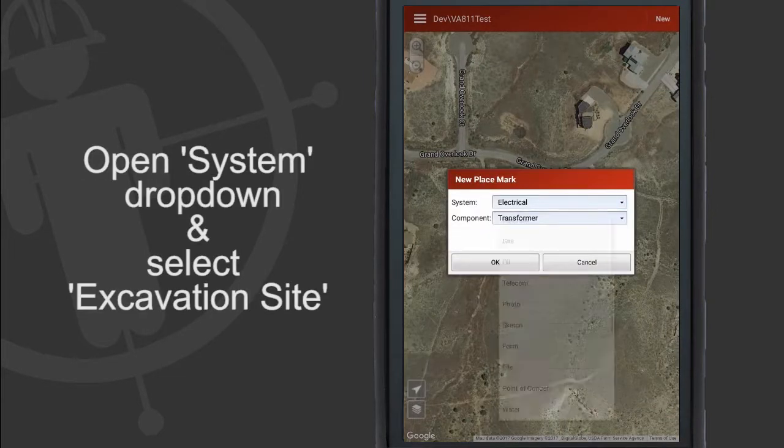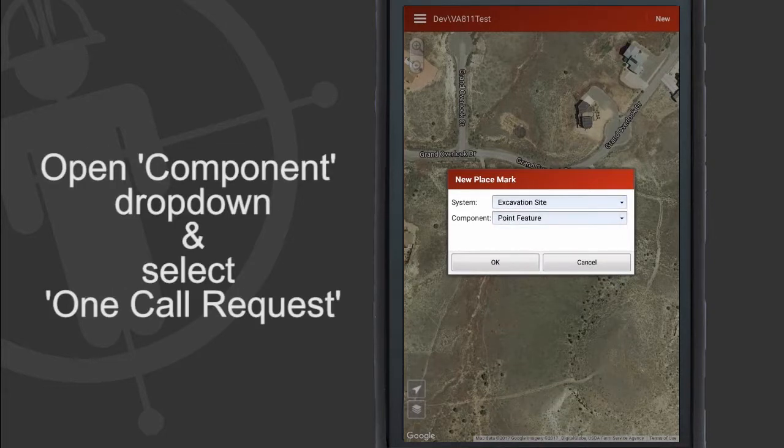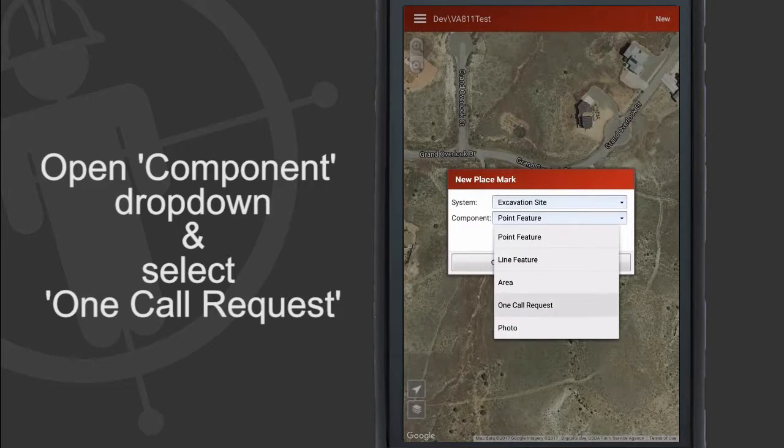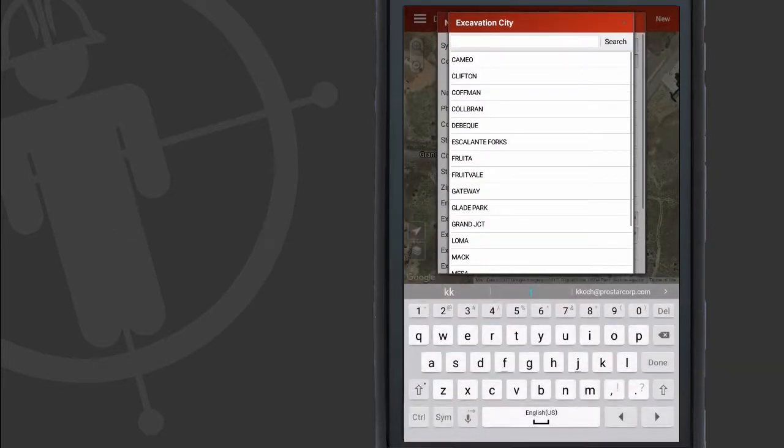From the System drop-down, select Excavation Site. In the Component drop-down, select One Call Request and hit OK. Fill in the details. Note that some of these fields will be auto-populated.